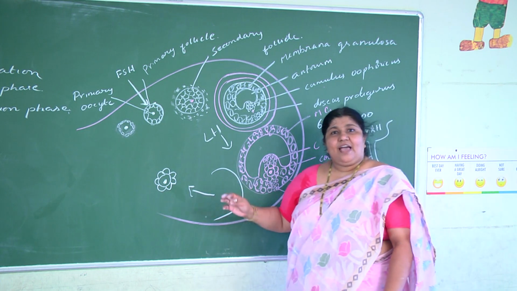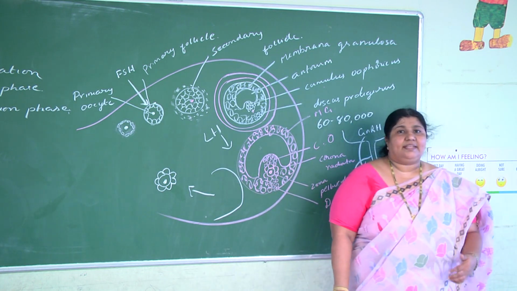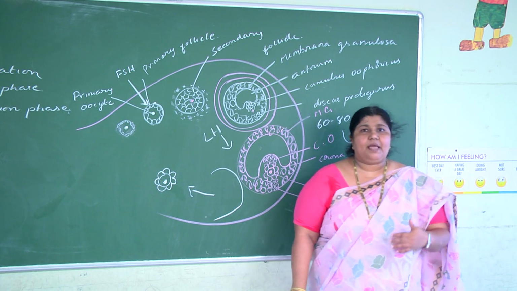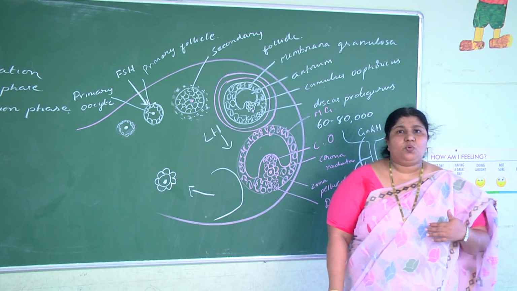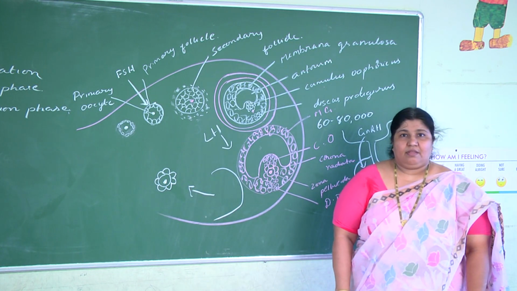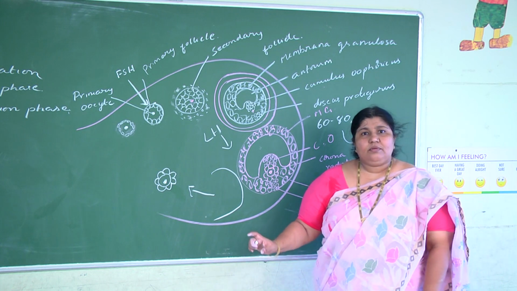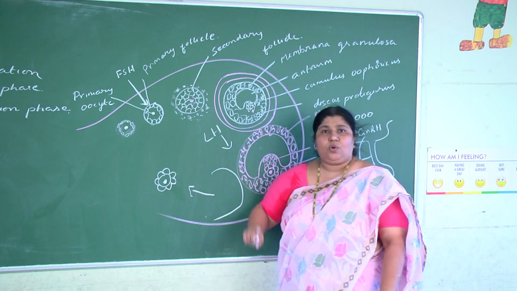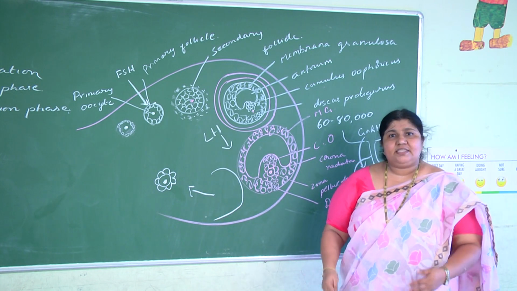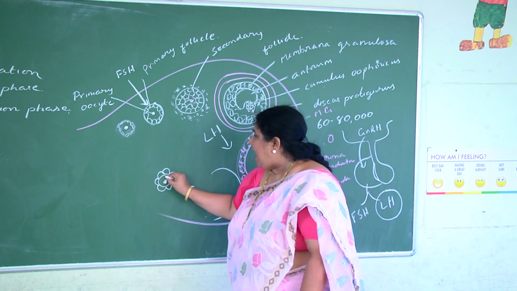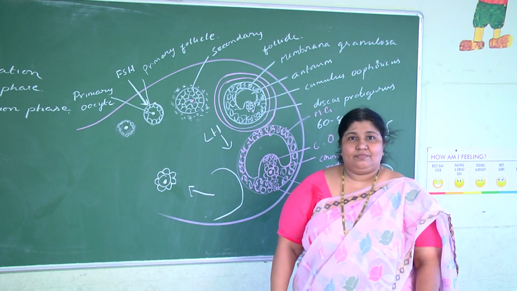Now the examiner's favorite bit is ovulation. At the time of ovulation, the ova is in which stage? Is it in primary oocyte stage or secondary oocyte stage? It is in secondary oocyte stage. Is it discharged alone or along with the zona pellucida and corona radiata? It is discharged along with the zona pellucida, corona radiata and one polar body also.